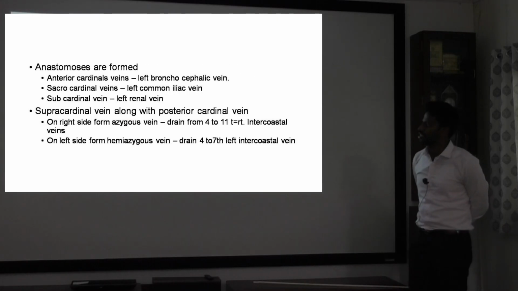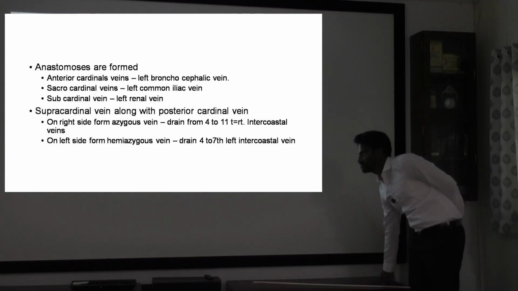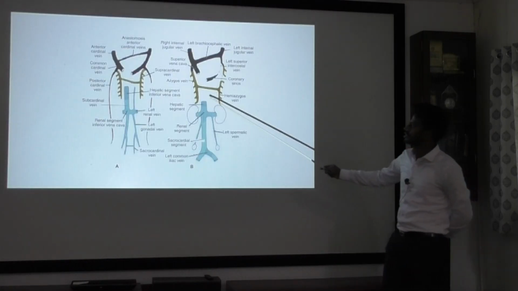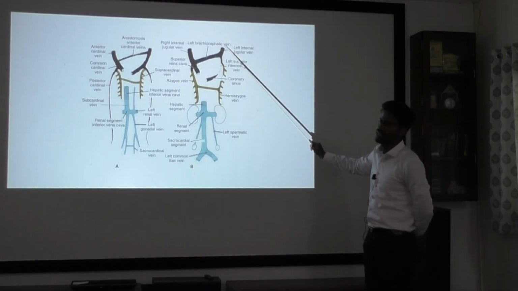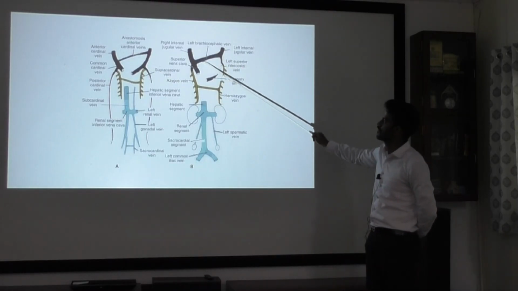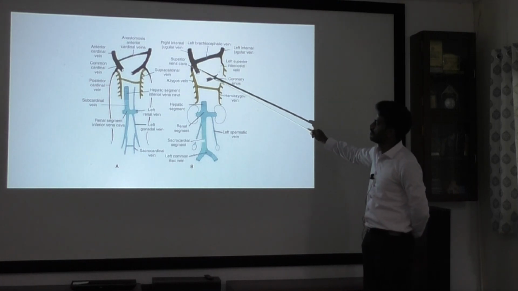Here also there will be anastomosis on both sides. I'll show it in the image directly. So this is the anterior cardinal vein. Here an anastomosis is formed between the right and left side. This is the left brachiocephalic vein, then it regresses. So this is the superior vena cava.